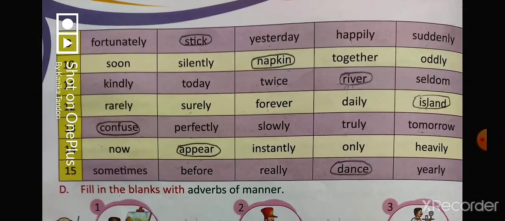Stick is the verb. Soon, silently, napkin, together, oddly. Napkin is a noun. Kindly, today, twice, river, seldom. River is a noun. Rarely, surely, forever, daily, island. Island is a noun. Confuse, perfectly, slowly, truly, tomorrow. Confuse is the verb. Now, appear, instantly, only, heavily. Appear is the verb. Sometimes, before, rarely, dance, yearly. Dance is the verb.